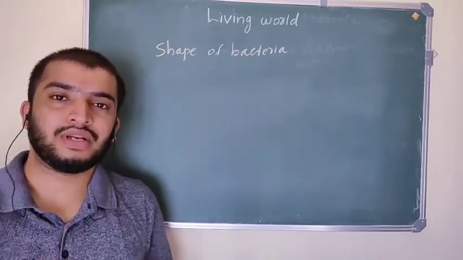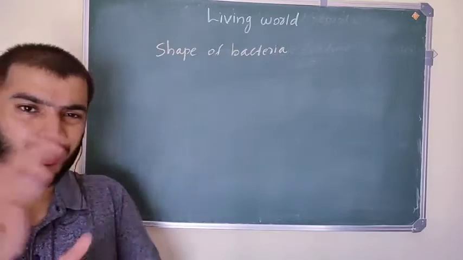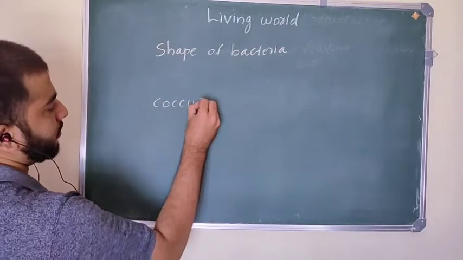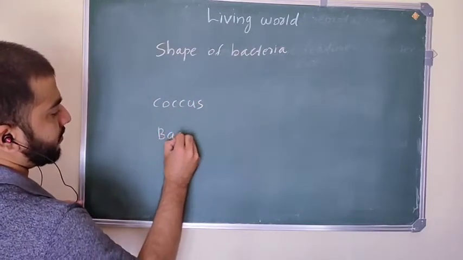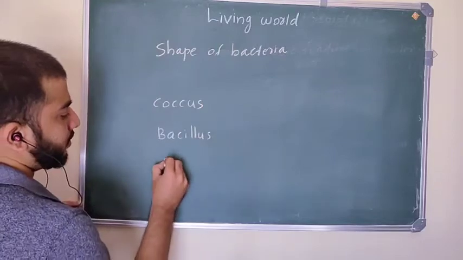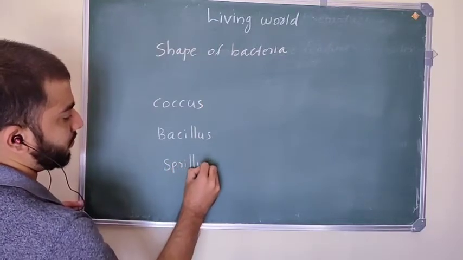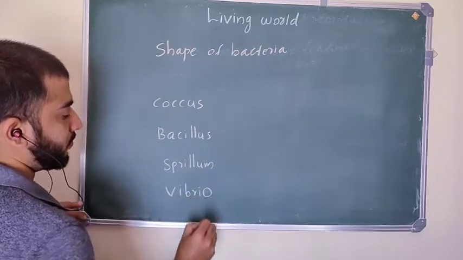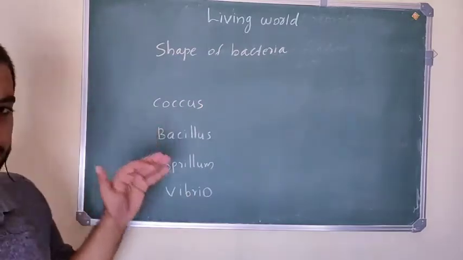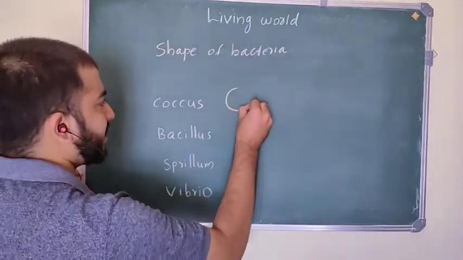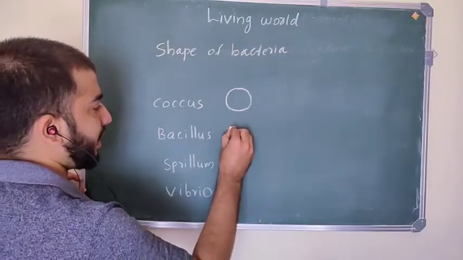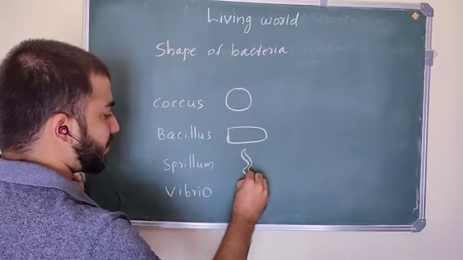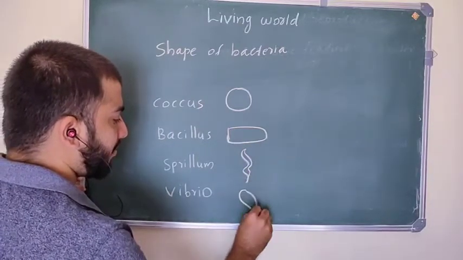Bacteria exhibit different shapes. Based on shapes, bacteria are classified into coccus, bacillus, spirilla and vibrio. Coccus bacteria have a spherical shape. Bacillus bacteria have a rod shape. Spirilla bacteria have a spiral shape. And vibrio bacteria have a comma shape.